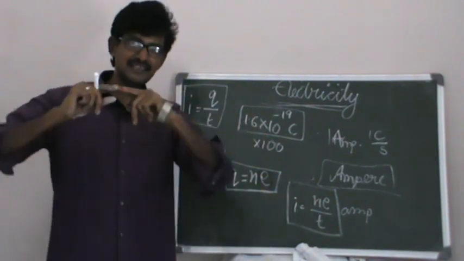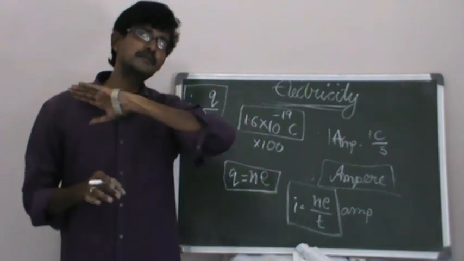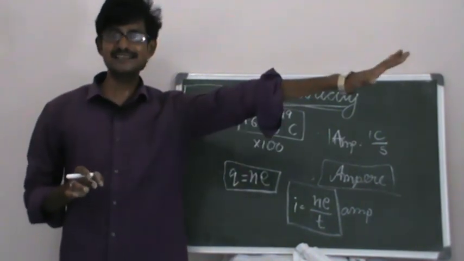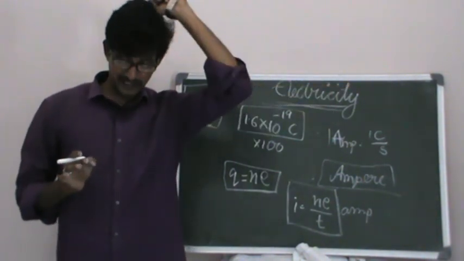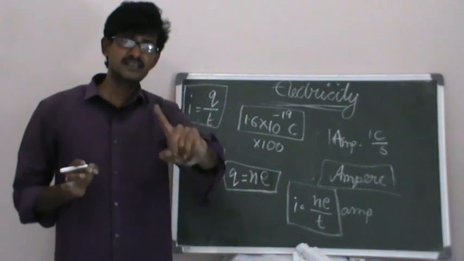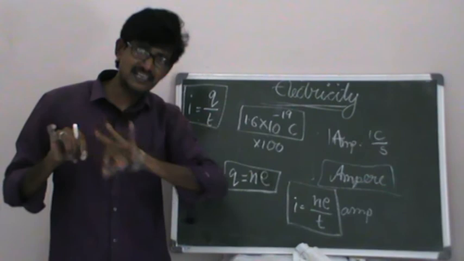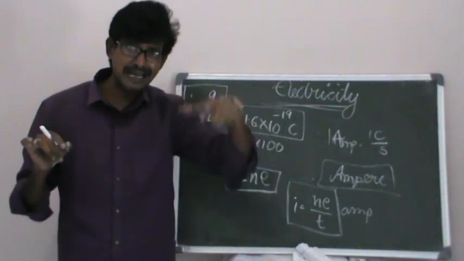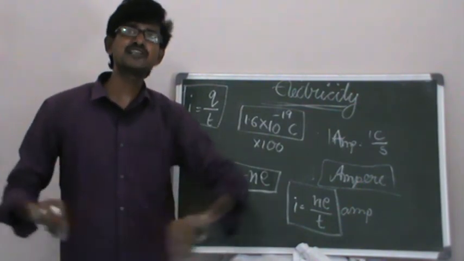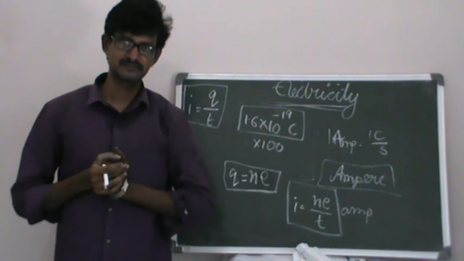If the path is not closed, then there will be no flow of charges, in the sense there will be no electric current. Only if there is flow of charges can we say there is electric current in the conductor. So when will this flow of charges be there? When the circuit is closed, it means in the switch on position.